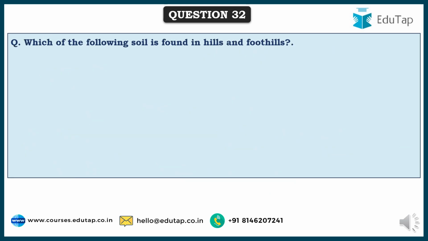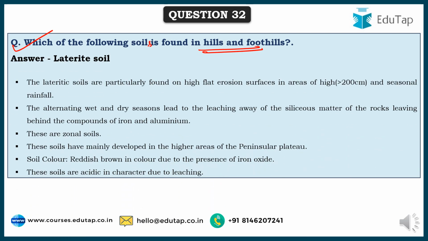So friends, here comes the next question, and this is based on the soils of India. Which of the following soils is found in hills and foothills? As we all know, there are various kinds of soils. Of all that, laterite soils are the soils that are found in hills and foothills, and this is because they are